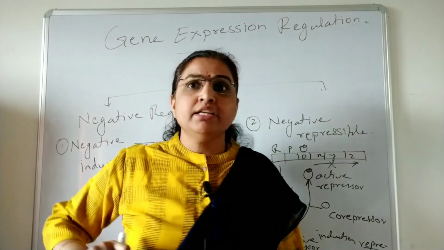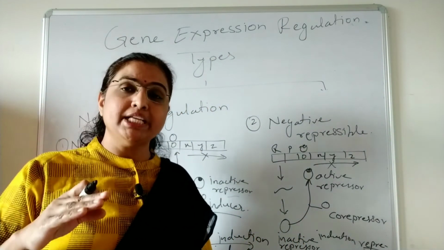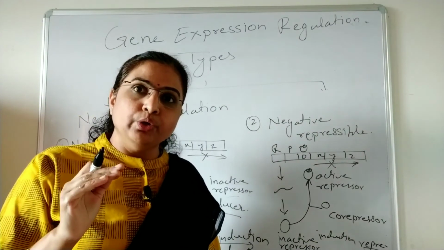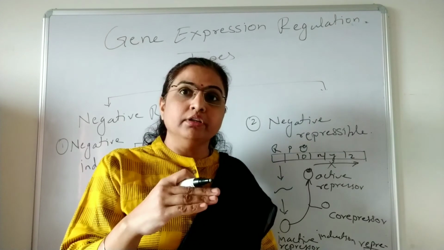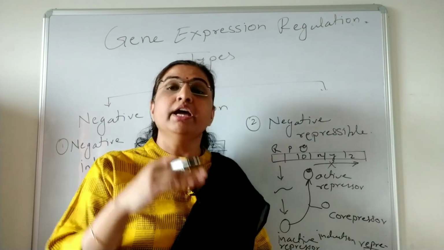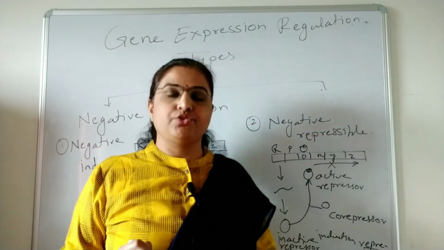Whom do you call the co-repressor? Most of the time the co-repressor is a molecule, the product of the enzymes which are synthesized from the structural genes.